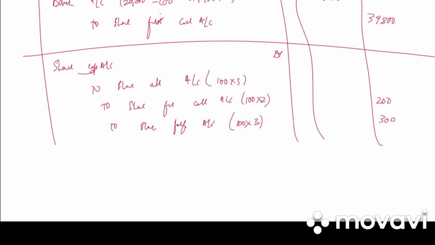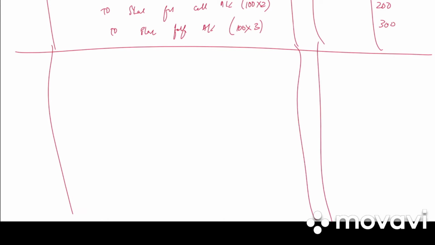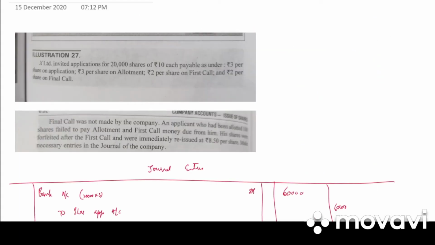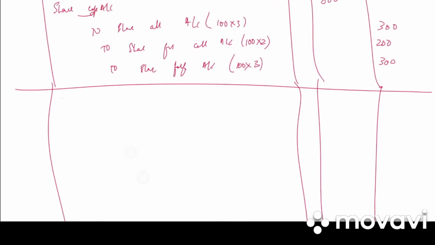Allotment is 100 into 3, 300. Total is 800. Write the narration. 100 shares forfeited for non-payment of allotment and first call. So total how much has been received? 3 plus 3, 6, 6 plus first call 2, 8. And they have reissued for 8.5 per share, which means there is reissue at premium. What is the entry for reissue at premium?